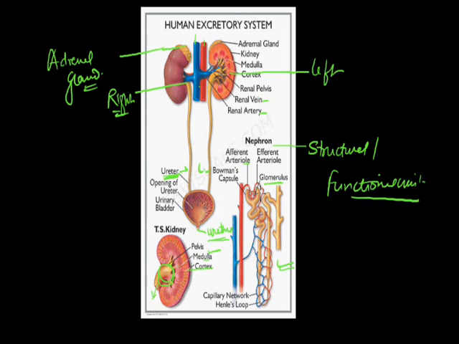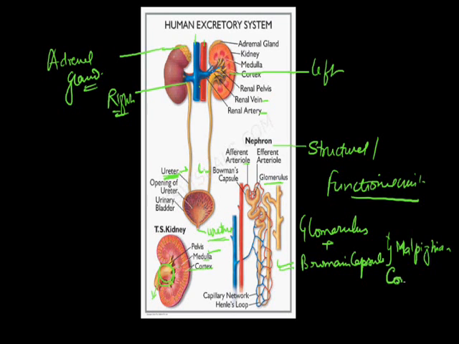This cup shaped structure is known as Bowman's capsule. So, the glomerulus along with Bowman's capsule is known as the Malpighian corpuscle. We can see this nephron in detail.